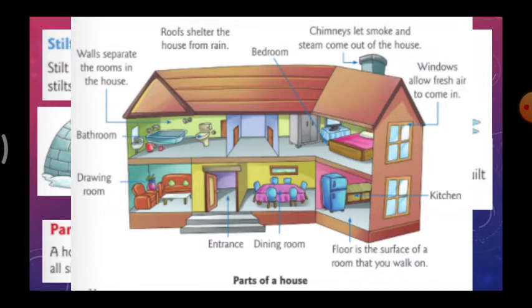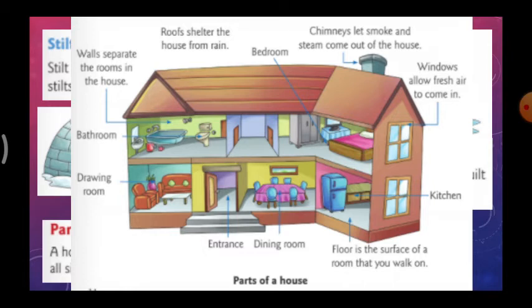Walls separate the rooms in a house. Only how we are separating the rooms means with the help of walls. See, on the right side up, we will have our bedroom. And see, we will have doors and windows. Windows allow fresh air to come inside the house.